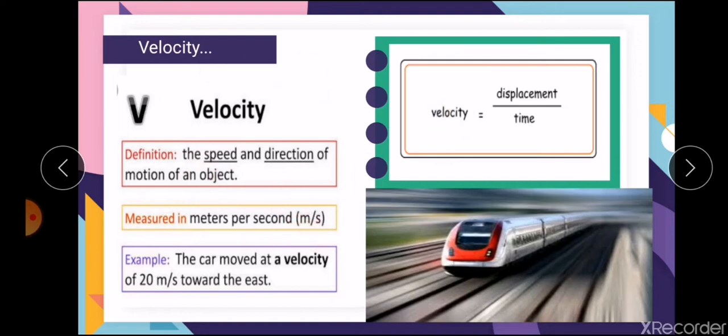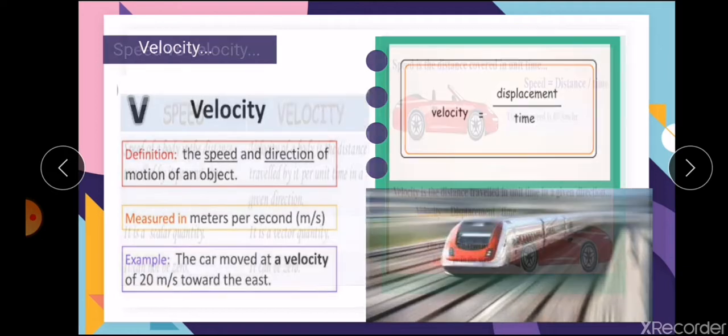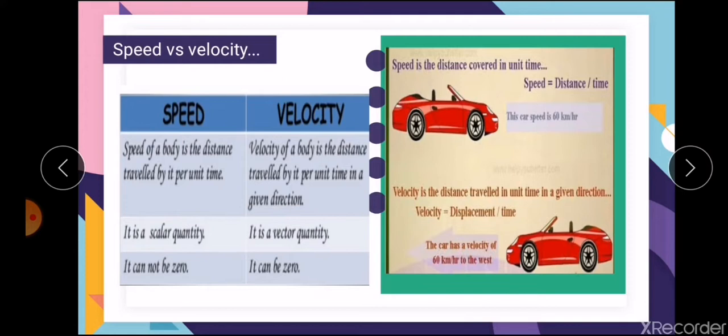For example, a car moved at a velocity of 20 meter per second towards east. As you have learnt about distance and displacement, the same connection comes between speed and velocity. Speed is the distance traveled per unit time, velocity is the distance traveled per unit time in a given direction.